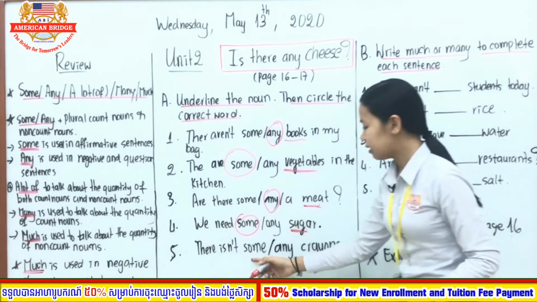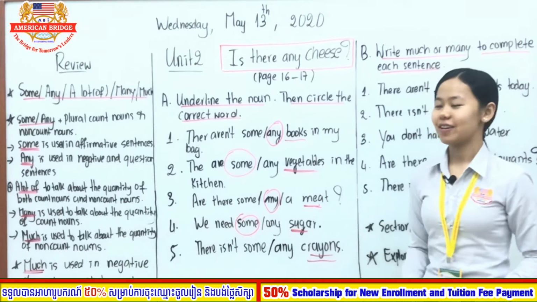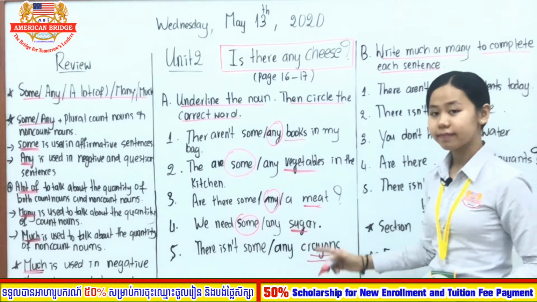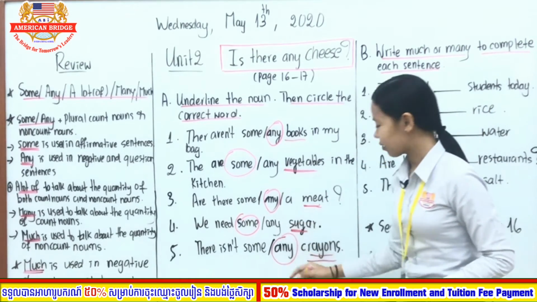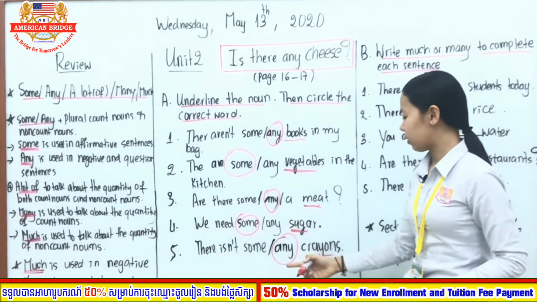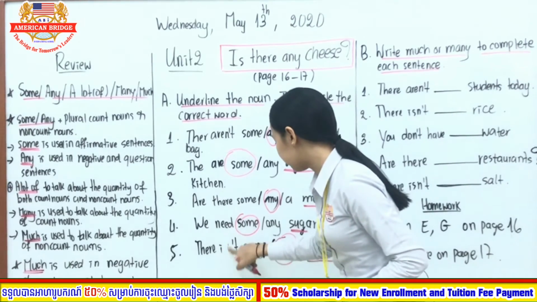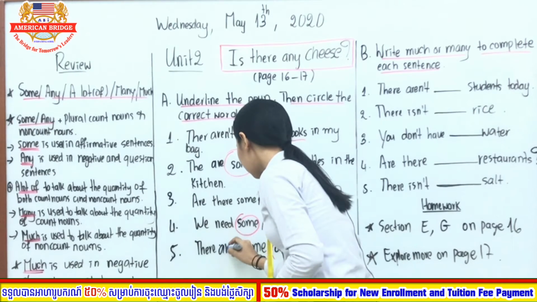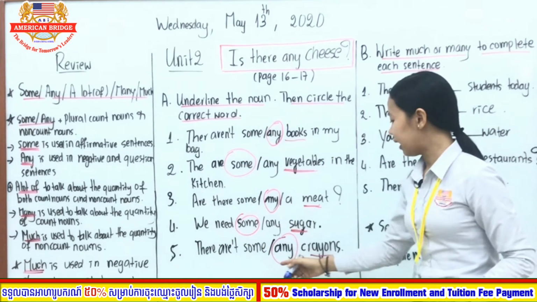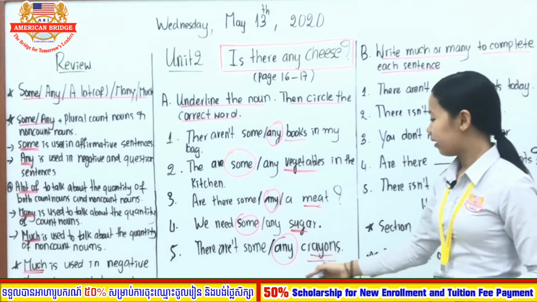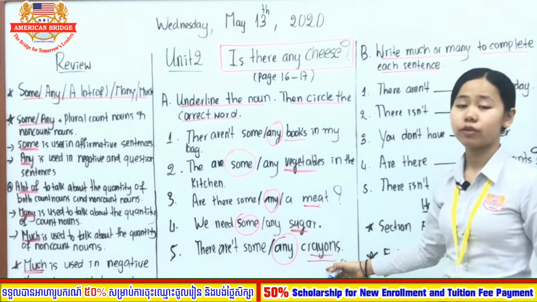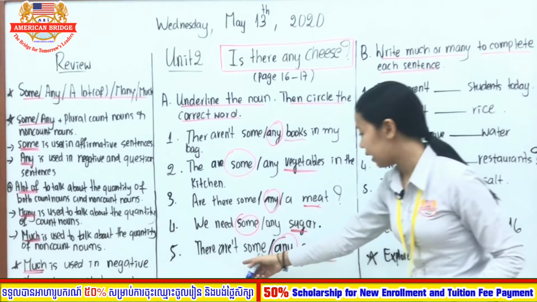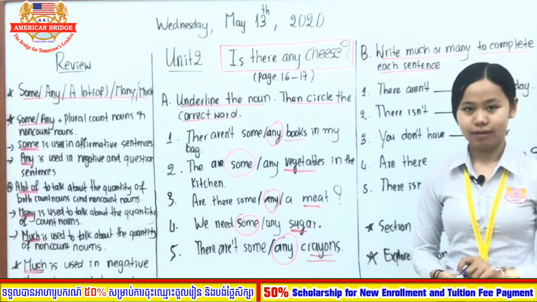So it is in the negative form, or the negative sentence, so you use any. There are not any crayons. We use any because it is in the negative sentence.